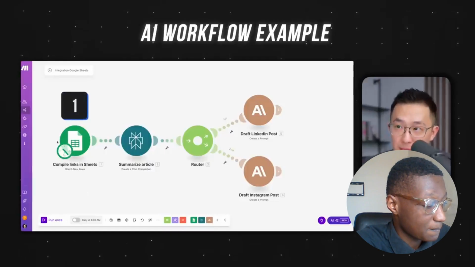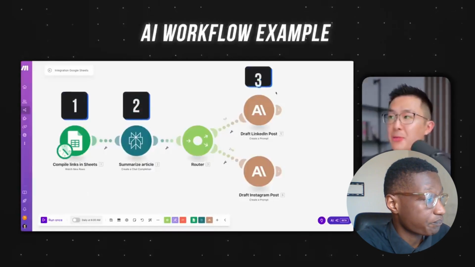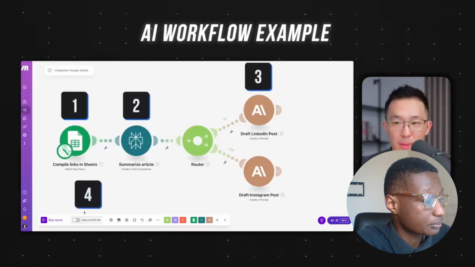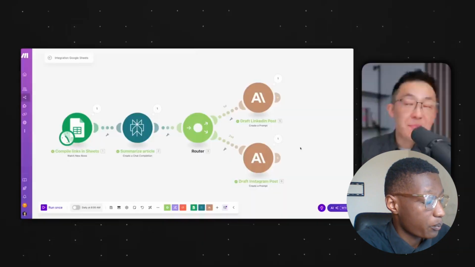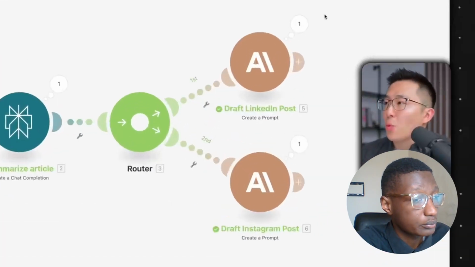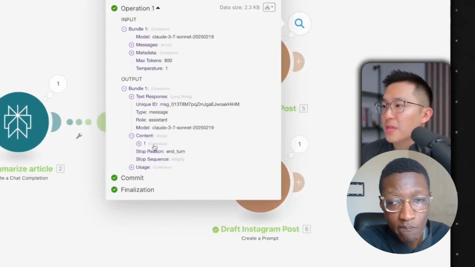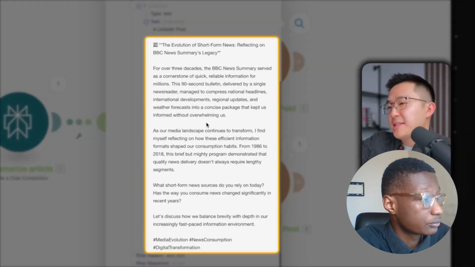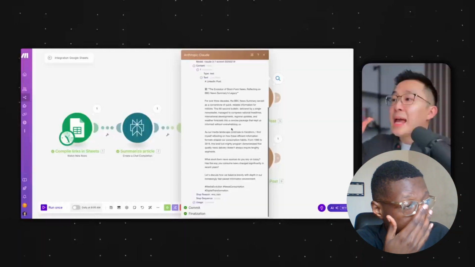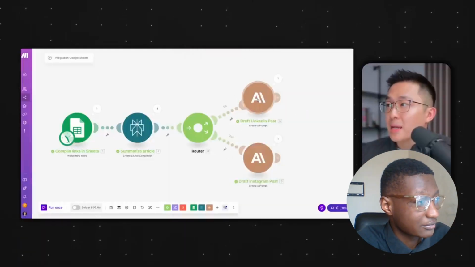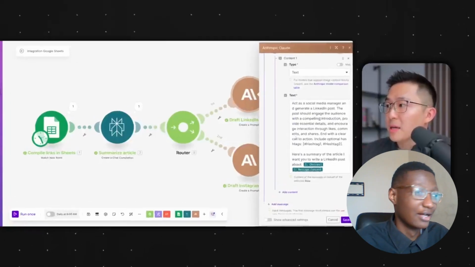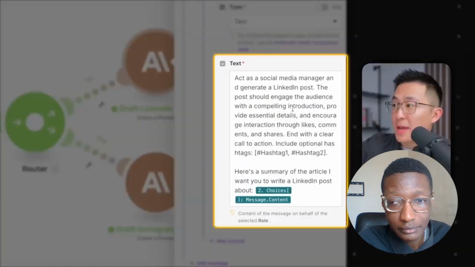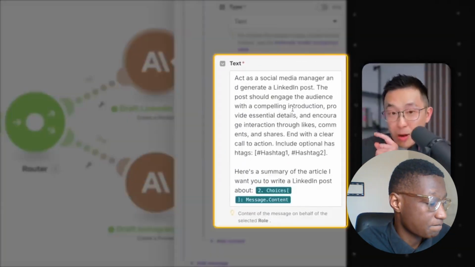Step 1, you do this. Step 2, you do this. Step 3, you do this. And finally, remember to run daily at 8 a.m. One last thing. If I test this workflow and I don't like the final output of the LinkedIn post, for example, as you can see right here, it's not funny enough and I'm naturally hilarious, right? I'd have to manually go back and rewrite the prompt for Claude, okay? And this trial and error iteration is currently being done by me, a human. So keep that in mind moving forward.